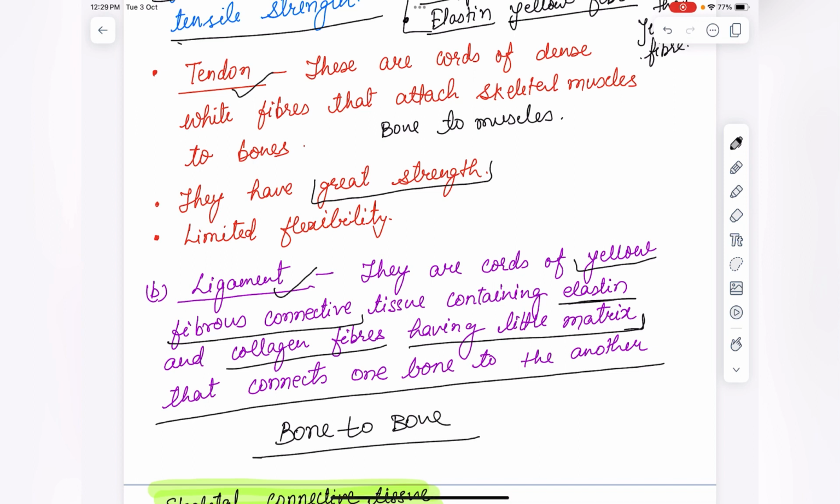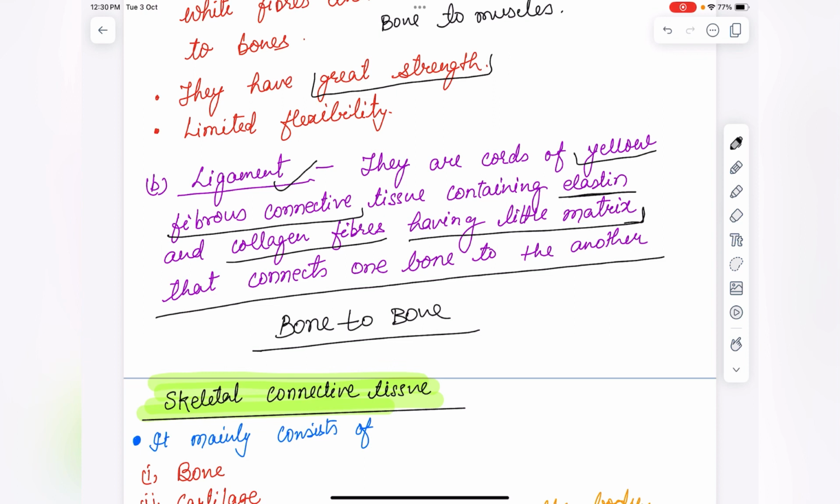So there will be bone to bone connection, like joining two bones. So when we join two bones, there should be flexibility so that there is movement between them. For the movement of the joints, ligament will be present. Ligament is flexible, but the tendons, the attachment between bone and muscles, have great strength and limited flexibility.